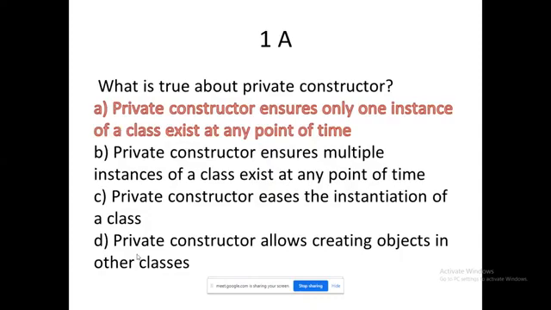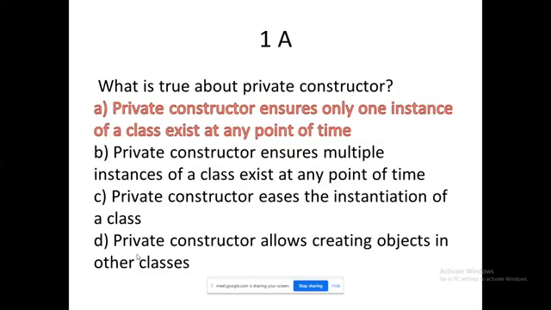So what is true about a private constructor? A private constructor ensures only one instance of a class exists at any point of time. The rest of these three options will not behave as stated. Private means it is accessible within the class, not outside the class. So ultimately option D will be ruled out. Instantiation process is common for all types of classes, so option C is also ruled out.